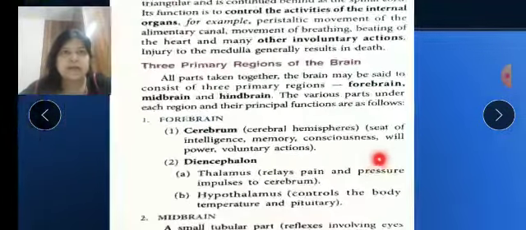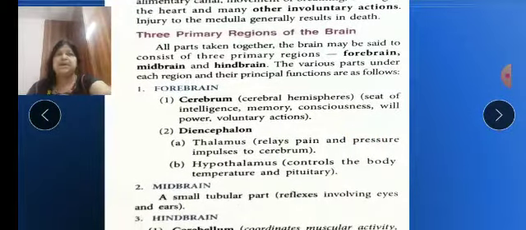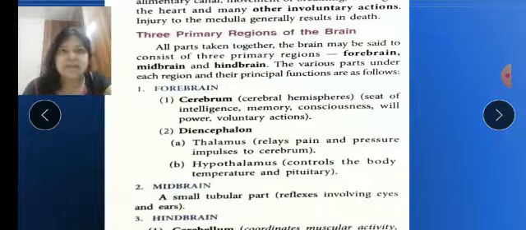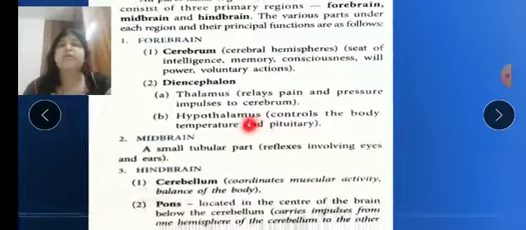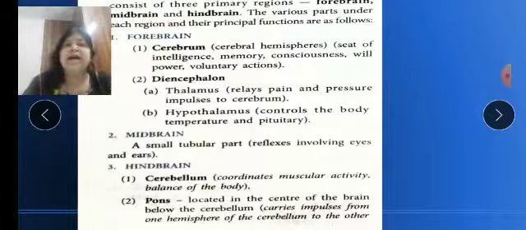There are three primary regions of the brain also given. The brain is divided into three parts: forebrain, the front side; midbrain, the middle one; and hindbrain, the back side. Each part has its own function. The cerebrum and the diencephalon are both present in the forebrain. The cerebrum is the seat of intelligence, memory, conscious emotions, willpower, and voluntary action.